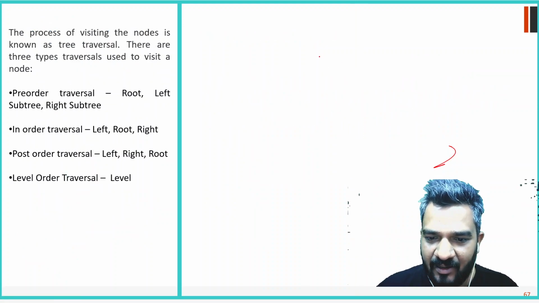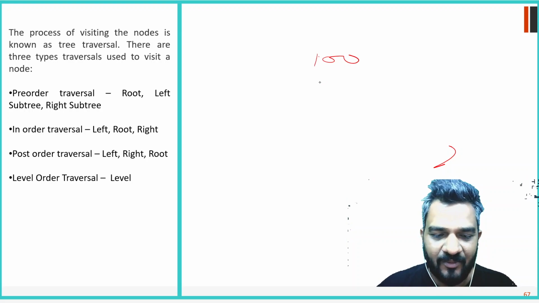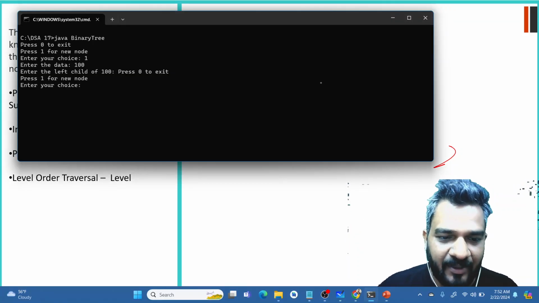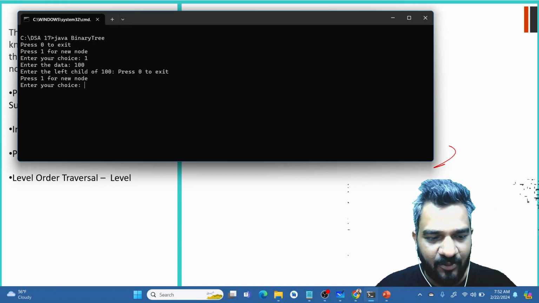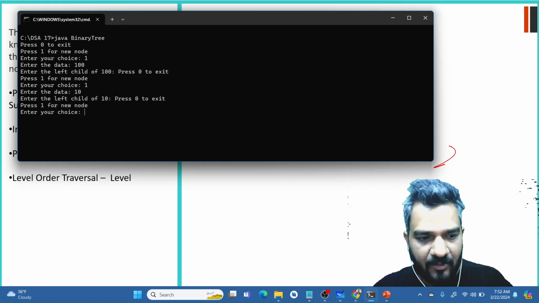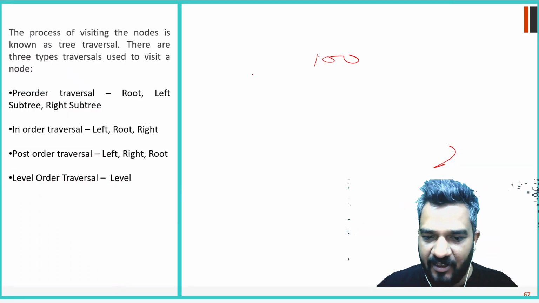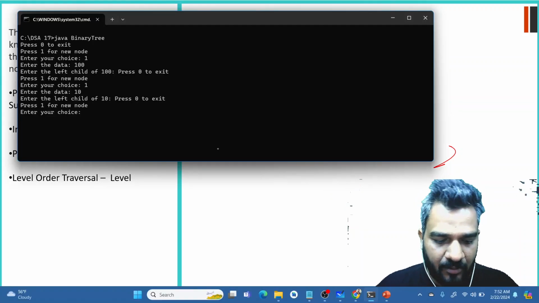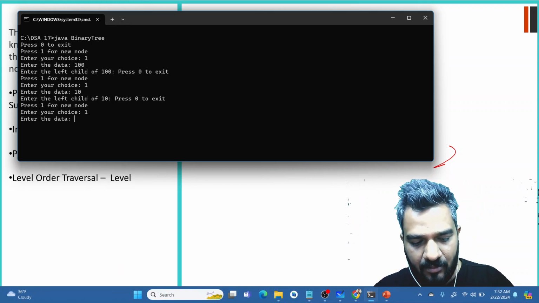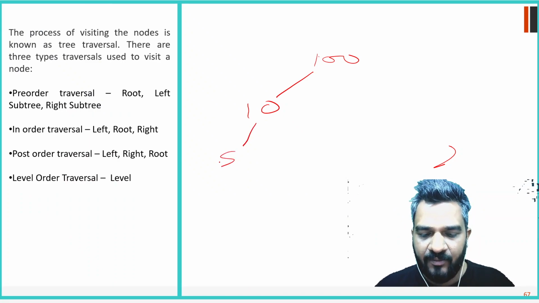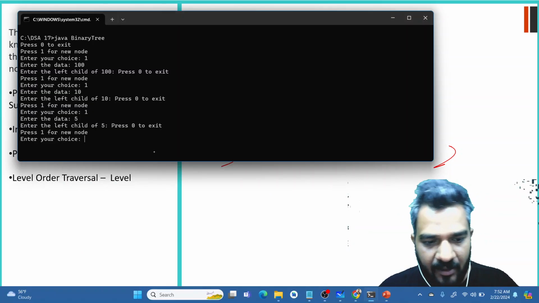So 100 is the root node. Now it is asking to enter the left child of 100, press 0 to exit. I am saying I want to enter a left child of 100. Let's say I am entering 10. So 10 is the left child of 100 now. Now it is asking, okay, enter the left child for 10. I'll say okay, let's enter 5. So 5 becomes the left child of 10. Now it is asking to enter the left child for 5.